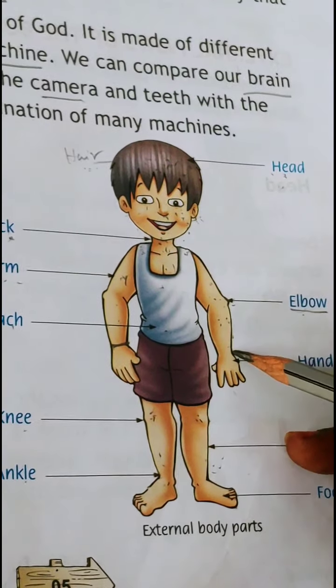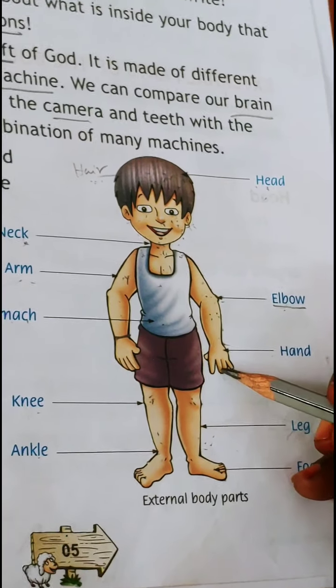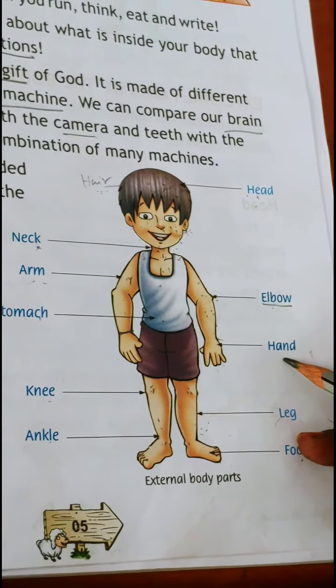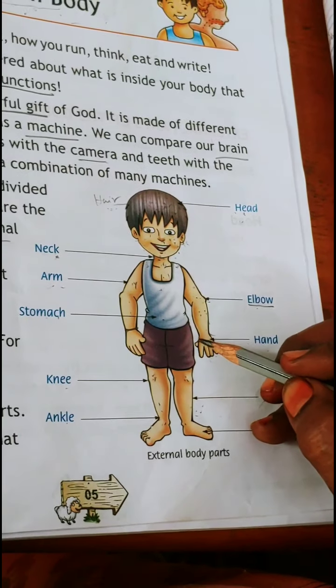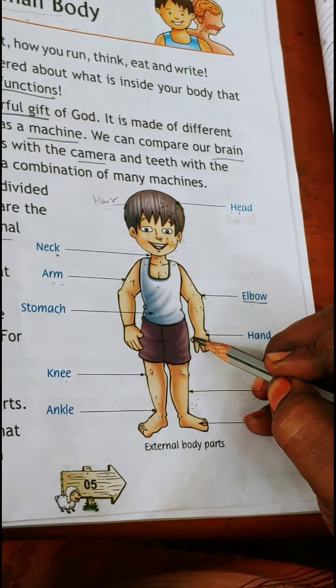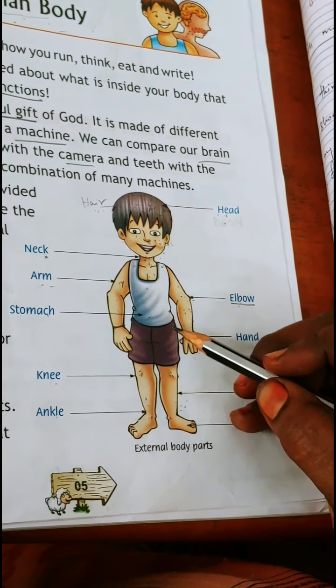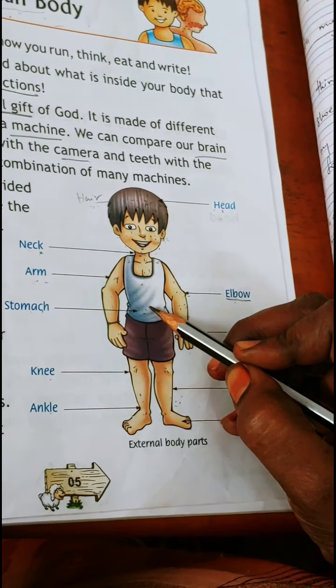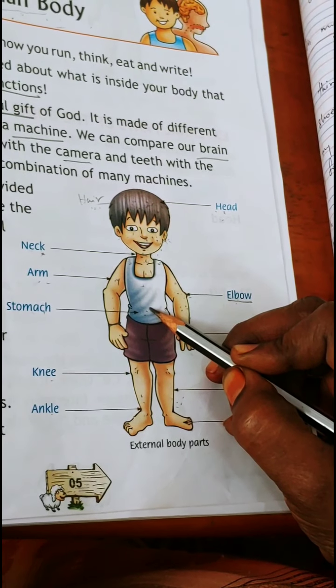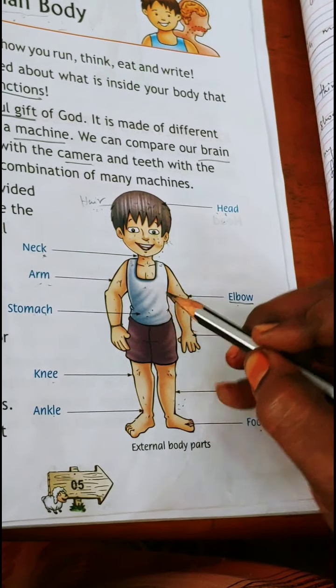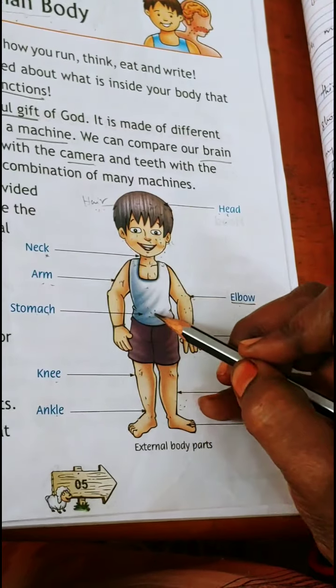Then coming to the hand region. We have 5 fingers on each hand. 4 fingers and this small finger is called a thumb. Total we have 10 fingers for 2 hands. Now stomach. Where our food we eat goes into our stomach. This is the stomach or the belly we call it.